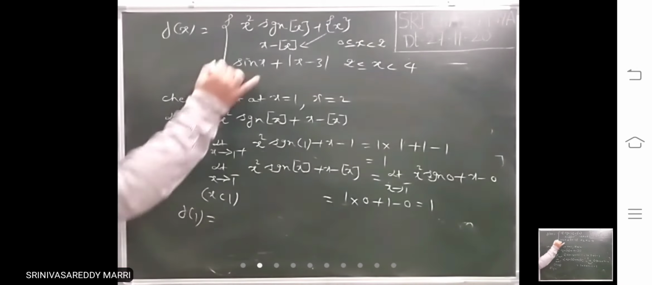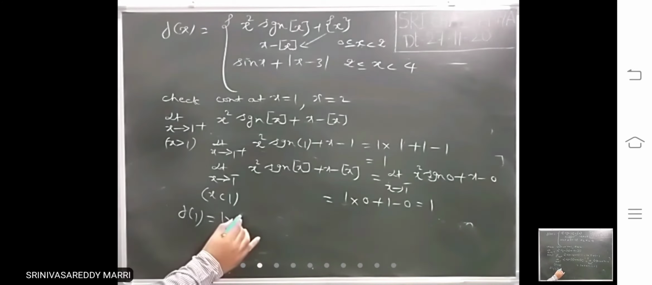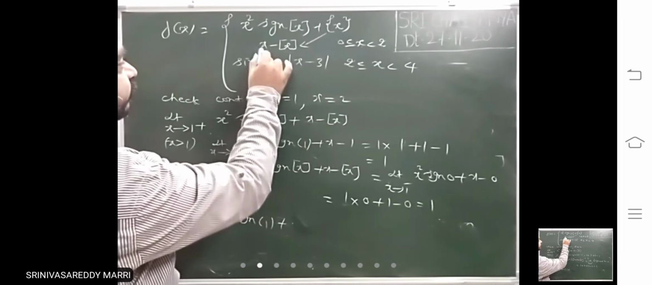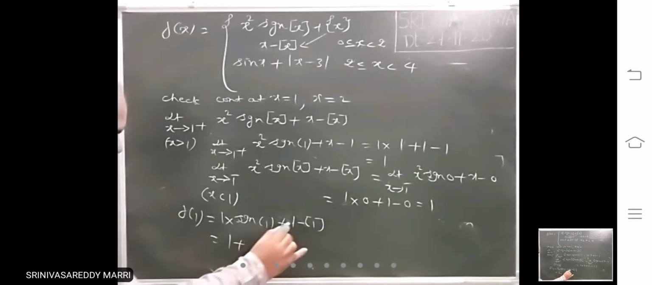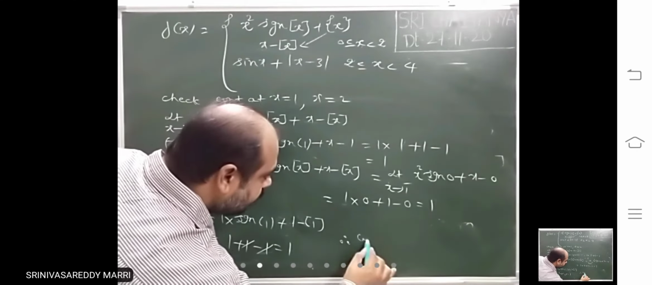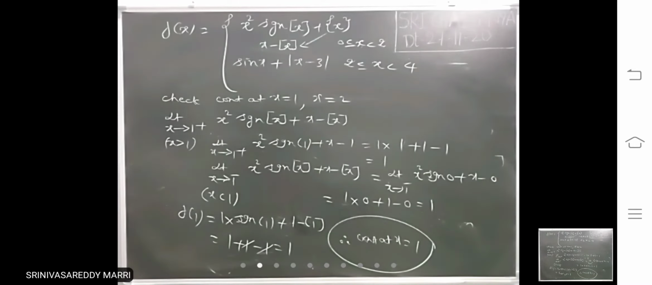Now calculate f of 1. Substitute 1 into x square signum of step x plus x minus step x: signum 1 is 1, so 1 plus 1 minus 1. What is that? 1. Therefore all three are equal, continuous at x equal to 1. All three are equal, so it will be continuous at x equal to 1.